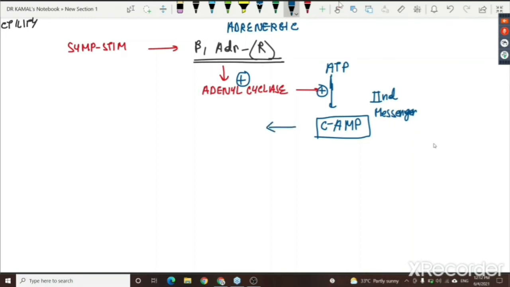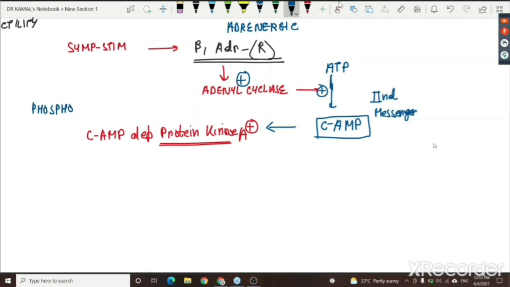Cyclic AMP then causes activation of the enzyme known as cyclic AMP dependent protein kinase A. As you will be taught in biochem again, because this is very new for you people, kinases are those enzymes which you might have studied even before coming here to the medical college. Kinases bring about phosphorylation.